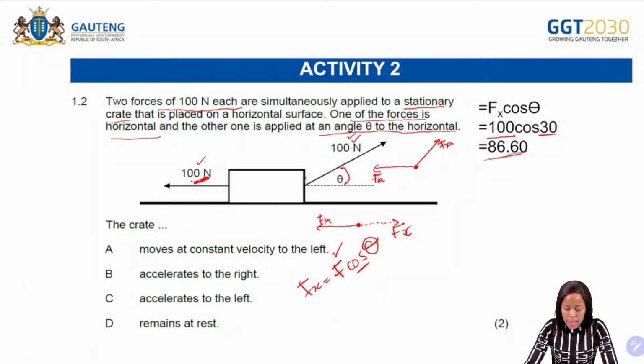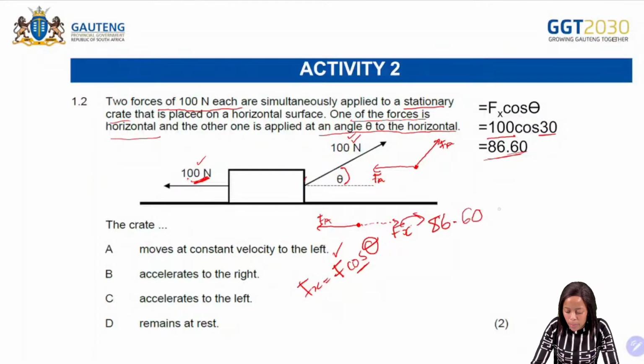So in this case now, what are we saying? We are saying on the left-hand side, we have 100 Newton, but the answer for the right-hand side is 86.60 Newton. So between the two forces, where do we have the bigger force? We have the bigger force on the left-hand side, and the smaller force on the right-hand side.